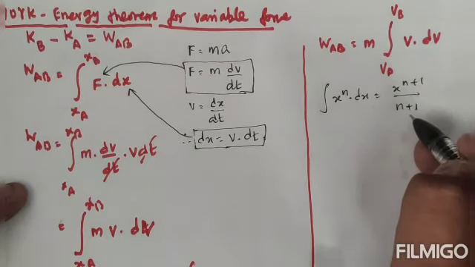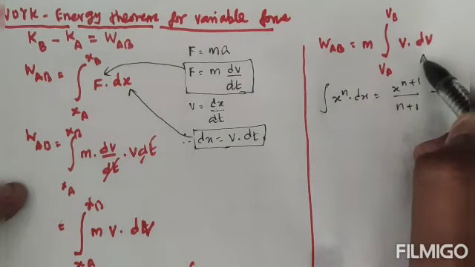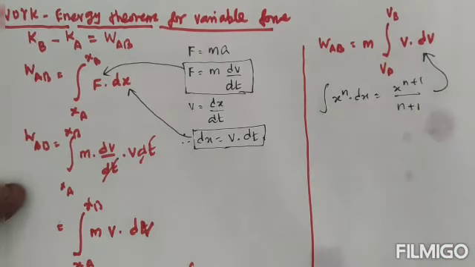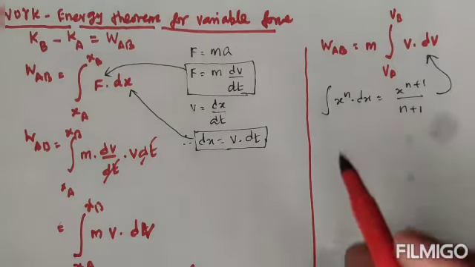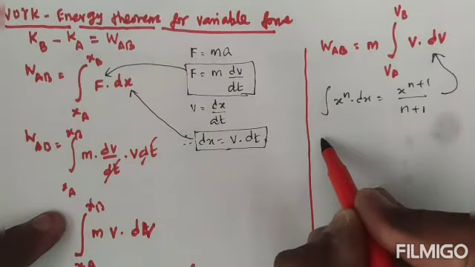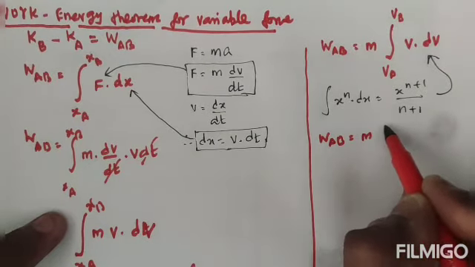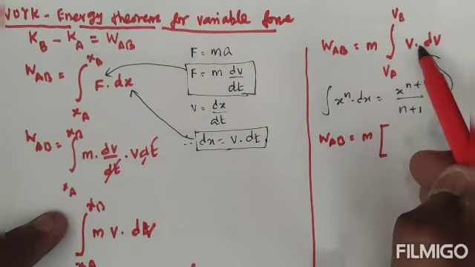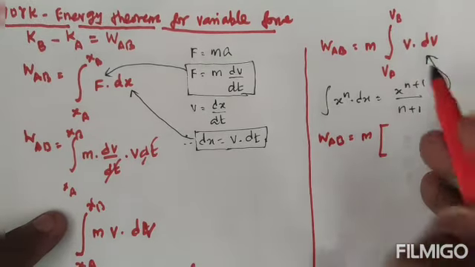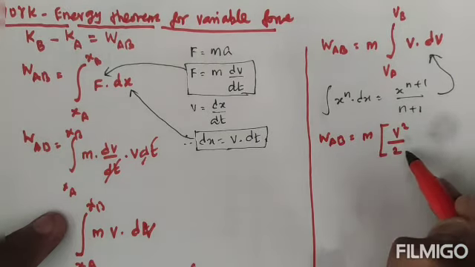This formula I am going to apply. So the above equation we can write as m into the integral of v power 1 into dv, which is v square divided by 2.